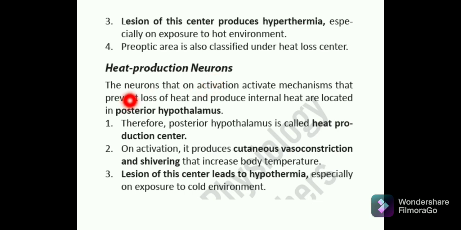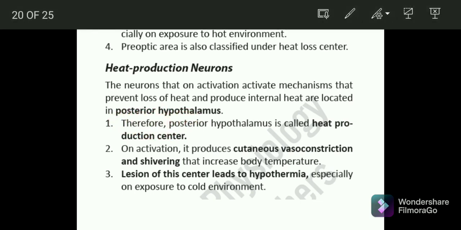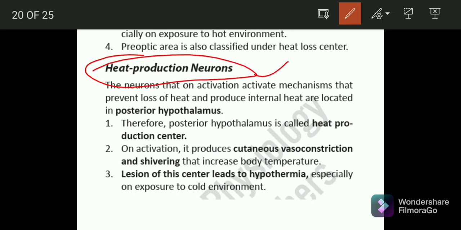Now comes the heat production neurons. What are the heat production neurons? These are the neurons that on activation activate the mechanisms that prevent loss of heat and produce internal heat. These are located in the posterior hypothalamus. Very important. So the posterior hypothalamus has the heat production neurons, therefore the posterior hypothalamus is called the heat production center.